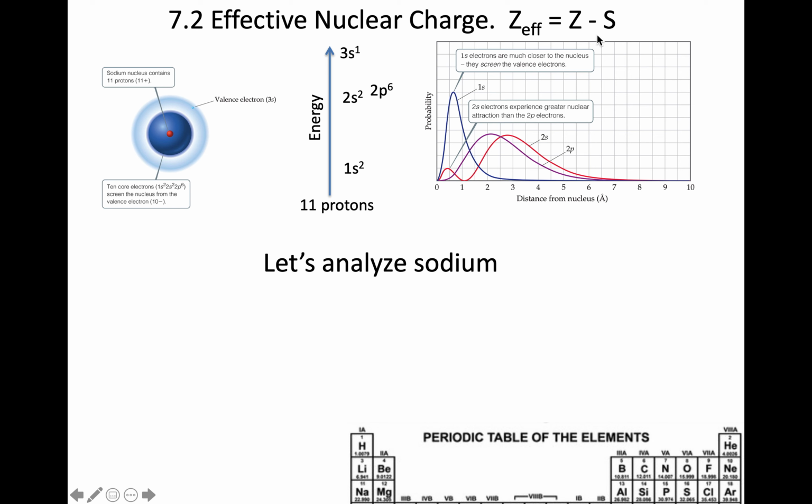There are 10 shielding electrons because that is the number of electrons that have a smaller principal quantum number. If I'm thinking about the 3s electron, I've got a total of 10 electrons that are lower in energy than that. 11 minus 10, positive 1 for its effective nuclear charge.